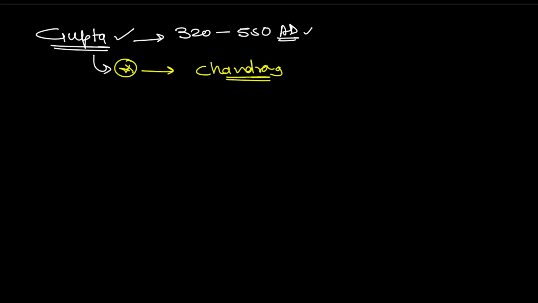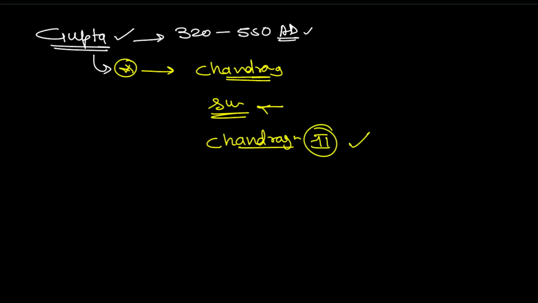Many famous rulers were there. Chandragupta I, Samudragupta, also very famous. Samudragupta is known as the Napoleon of India. Then Chandragupta II, Vikramaditya, a very famous ruler, in fact the most famous ruler of the Gupta period.